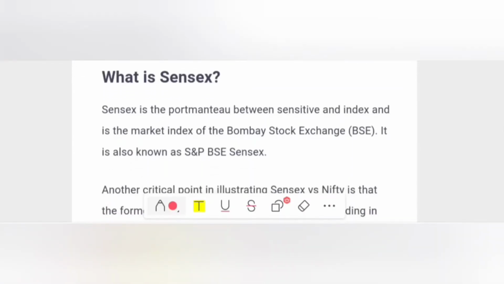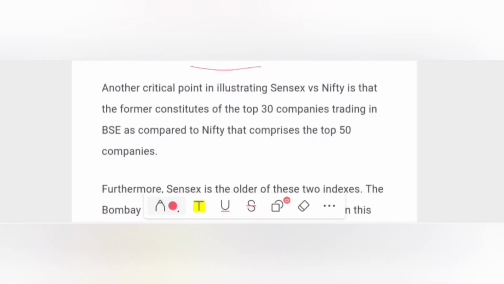Sensex is the portmanteau between sensitive and index, and is a market index of the Bombay Stock Exchange. It is also known as S&P BSE Sensex. Another critical point in illustrating Sensex versus Nifty is that the former constitutes the top 30 companies trading in BSE as compared to Nifty that comprises the top 50 companies.